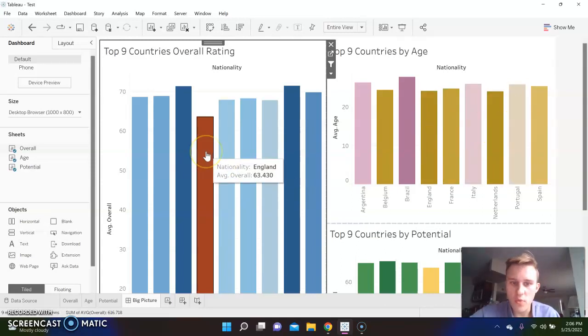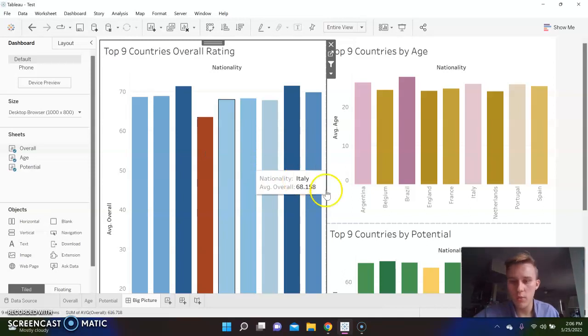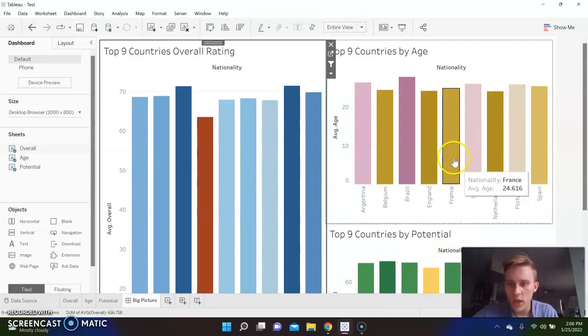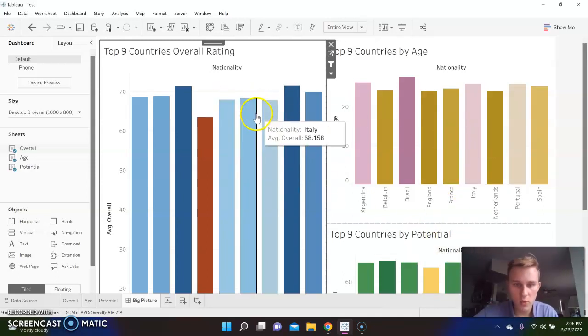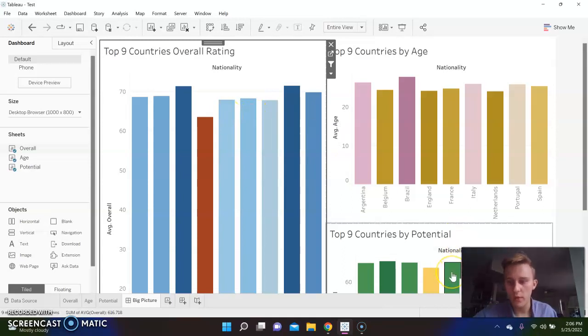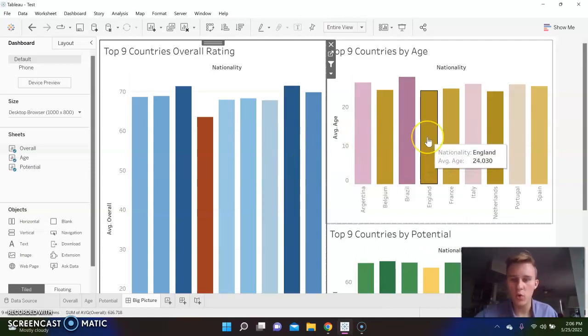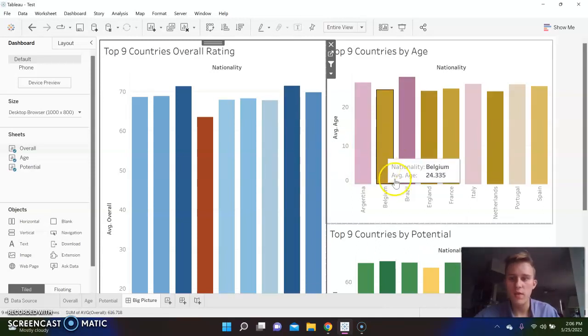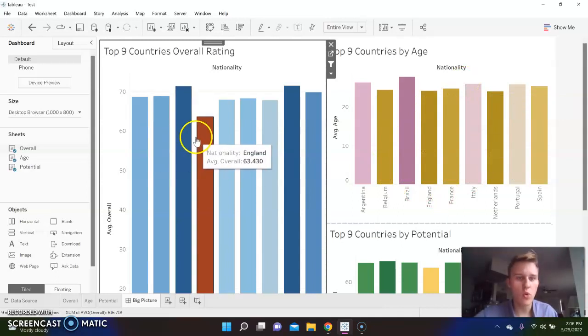But England is substantially lower when it comes to overall and when it comes to potential. But when it comes to France, for example, France has a much middle of the road overall and a very high potential. So there seems to be a minimum threshold that exists between this age here that would somewhat correlate overall and potential together.